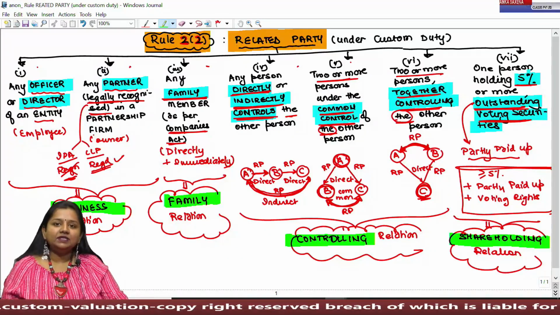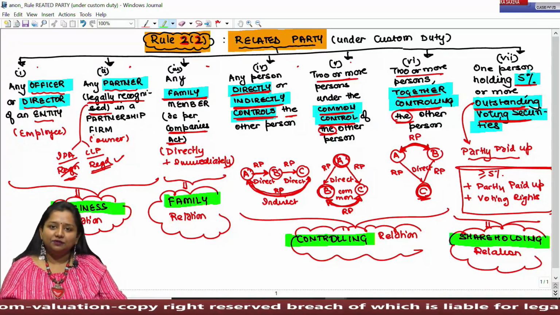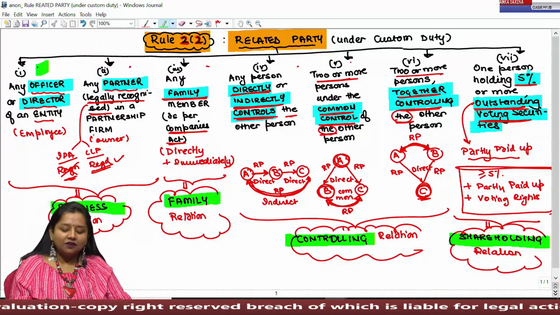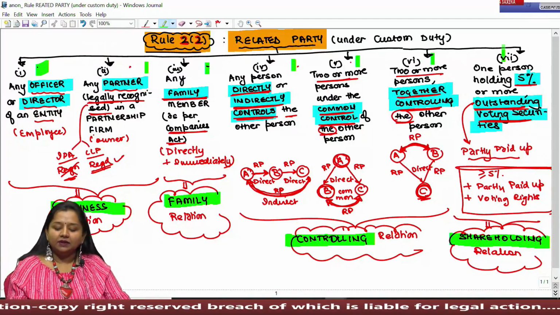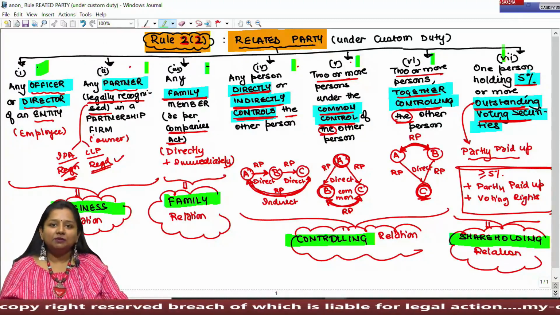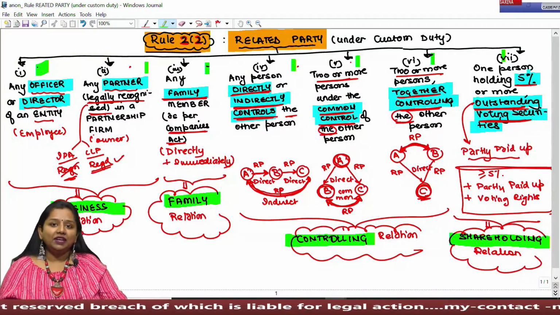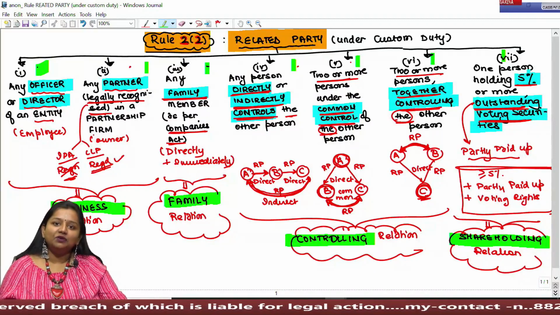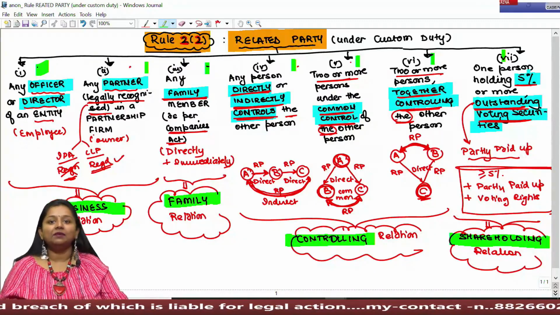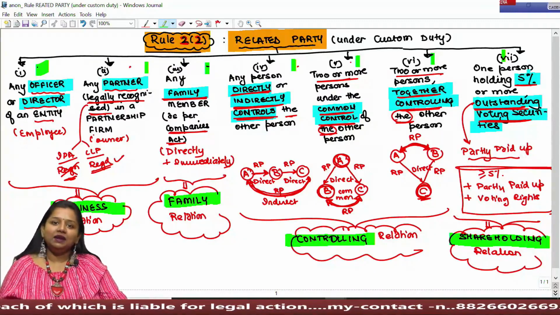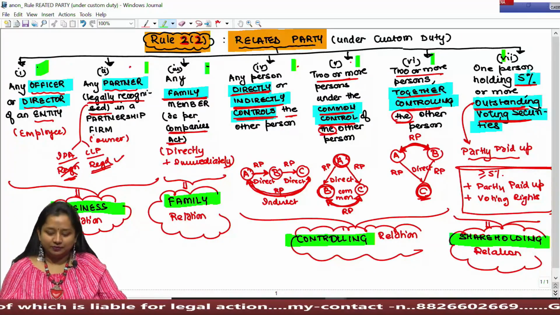If any person gets covered under any of these four categories, then such person shall be treated as related party upon whom Rule 3 cannot be applied, because the value decided in the invoice by them is treated to be manipulated and has been rejected under Rule 3.